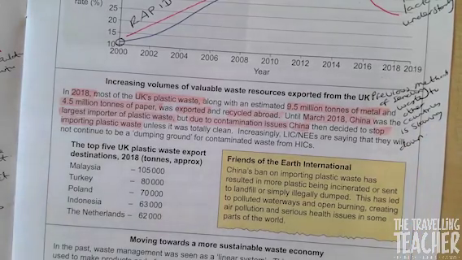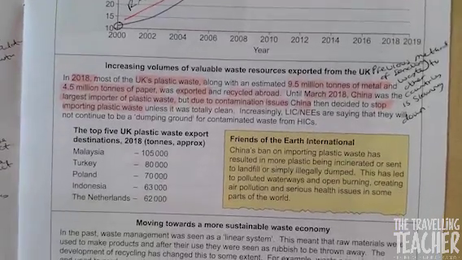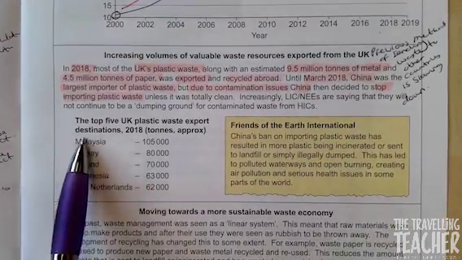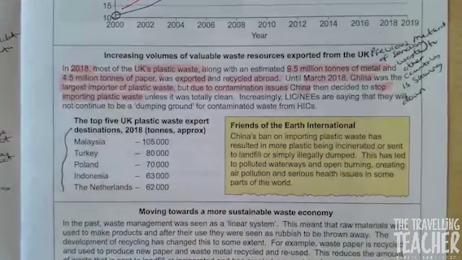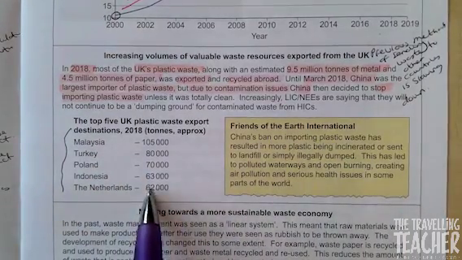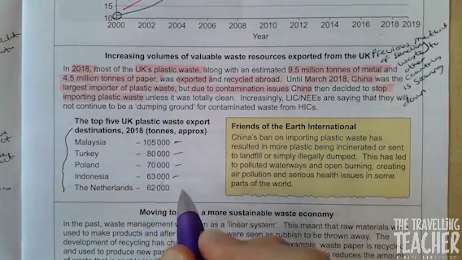Full stop. And if we look at our list here, we've got the number of different countries: Malaysia, Turkey, Poland, Indonesia, Netherlands, and the amount of tonnes that they take. So just take note of these numbers because you might get asked a question on that.